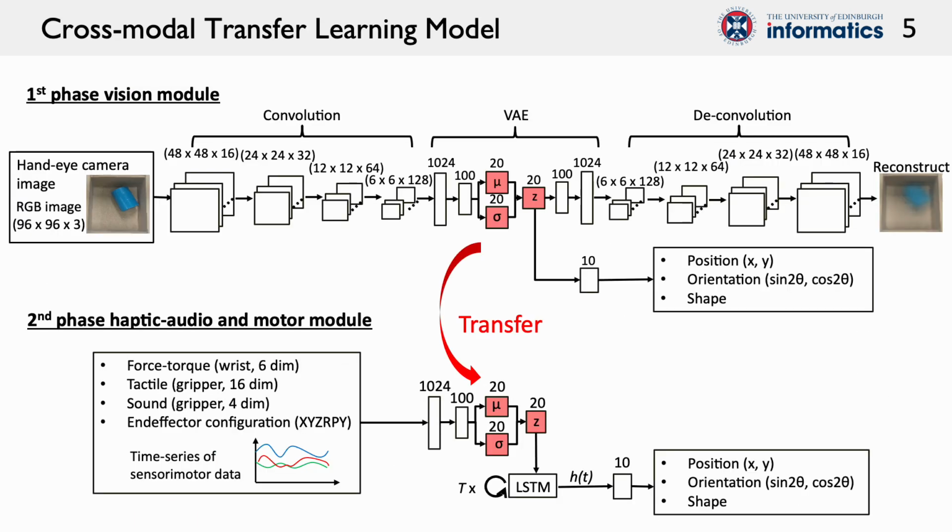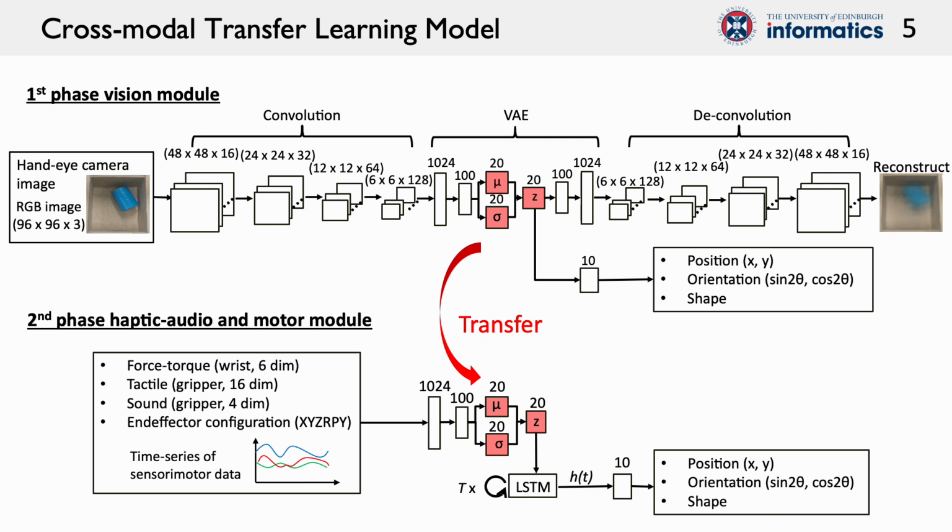This is the learning model. The first phase vision module aims to predict object characteristics from RGB images in situations where objects are directly observable within the container. We use a fully connected layer from the latent space of the VAE to output continuous values representing position and orientation, and shape labels.